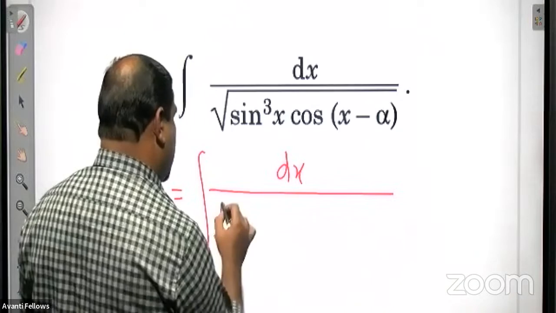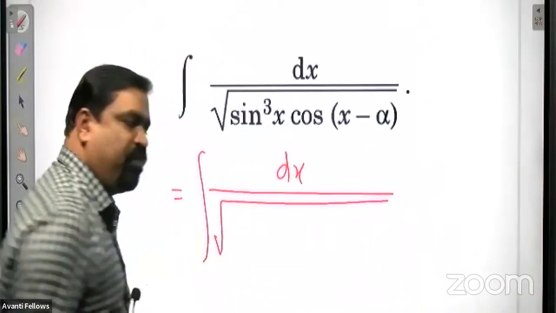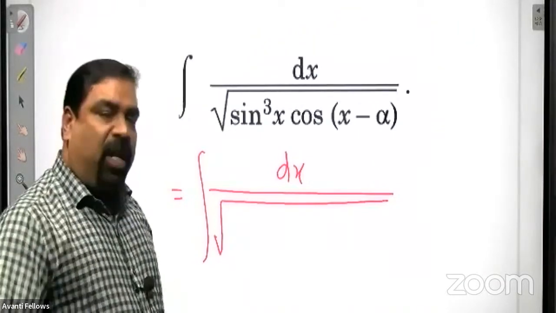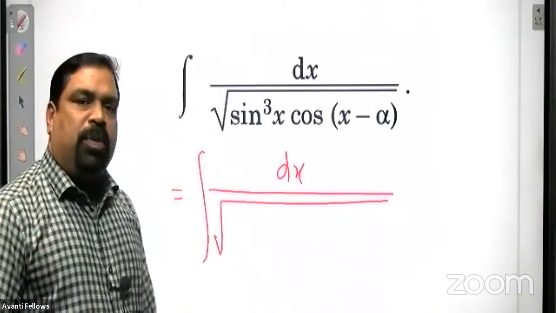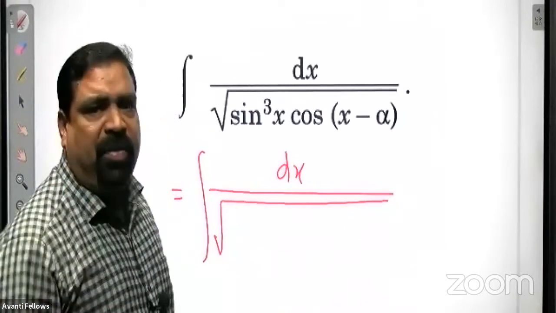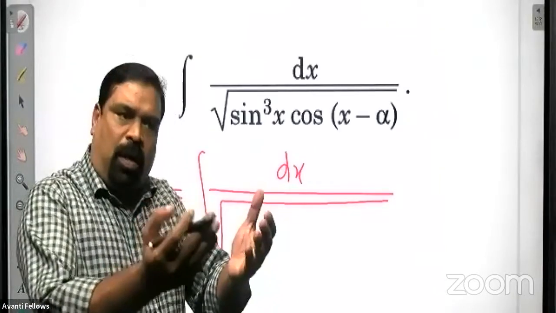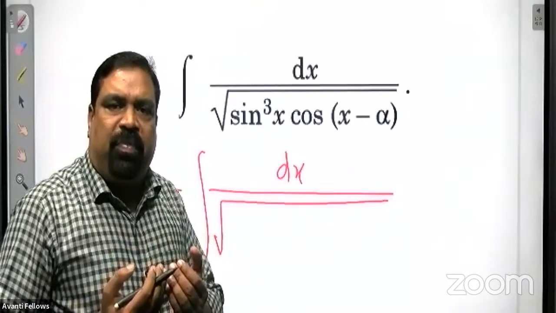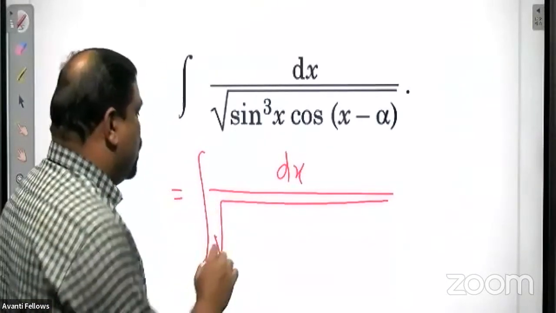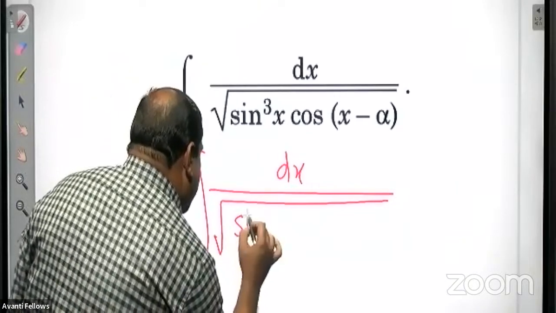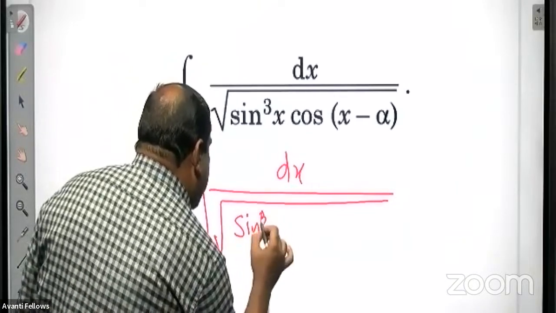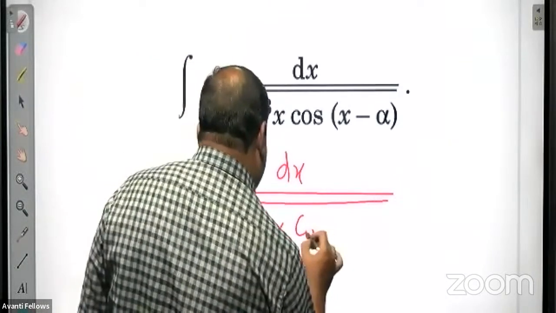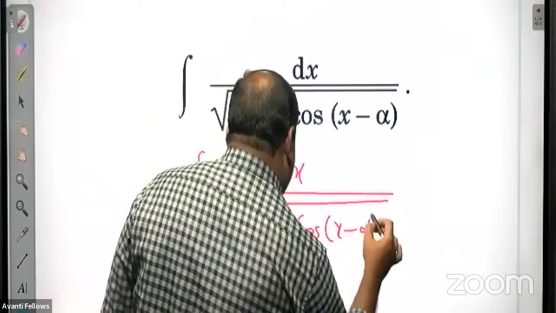Inside the root, you can see a sine cube x. If it is sine raised to 4x, I can take that sine square x outside. So for that, we will make this sine cube as sine raised to 4x, into cos of x minus alpha.